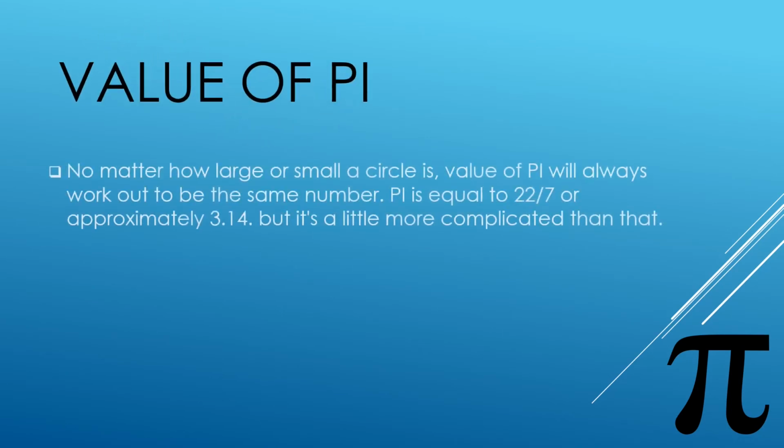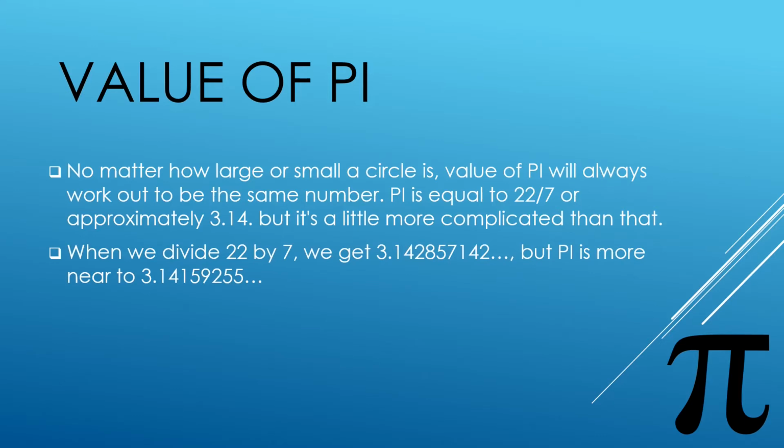Value of pi. No matter how large or small a circle is, the value of pi will always work out to be the same number. Pi is equal to 22 divided by 7 or approximately 3.14. But it's a little more complicated than that.